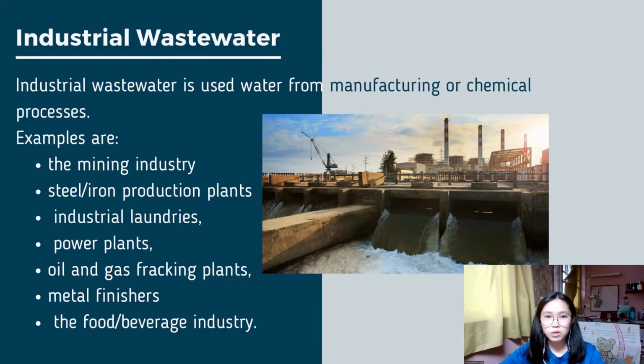Next is industrial wastewater. Industrial wastewater uses water from manufacturing or chemical processes. Examples of the industries that produce wastewater are the mining industry, steel or iron production plants, industrial laundries, power plants, oil and gas cracking plants, metal finishers, and the food and beverage industry.